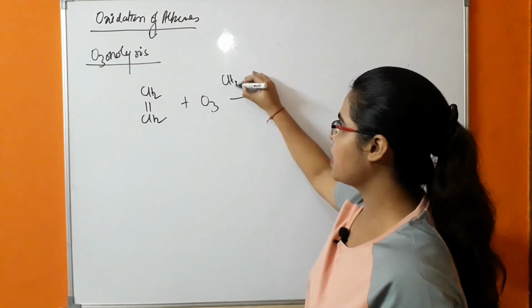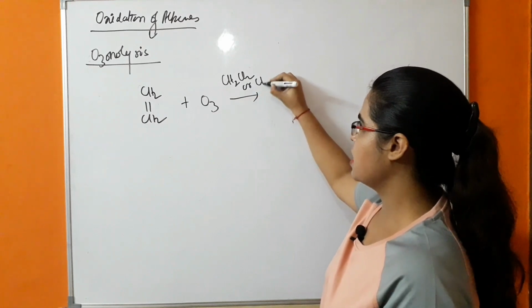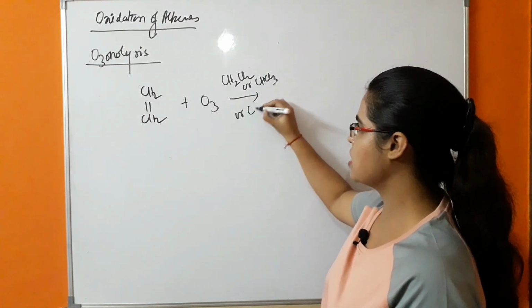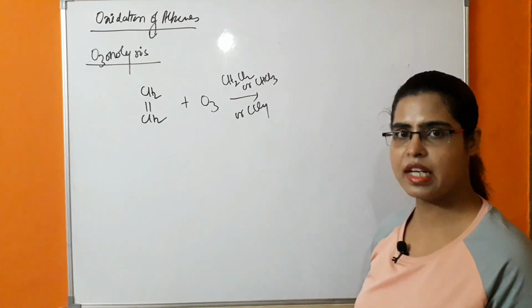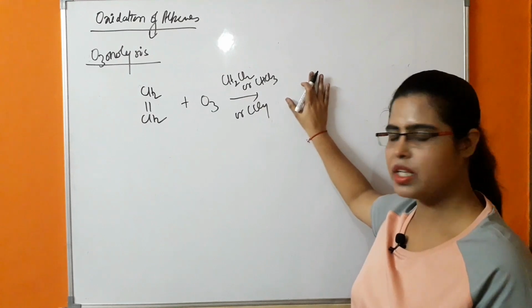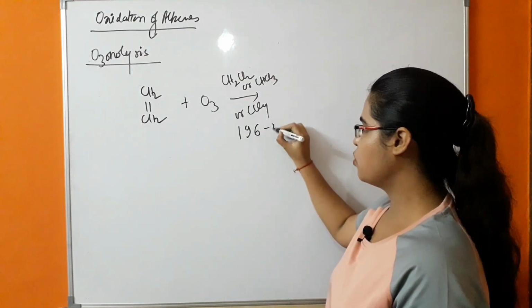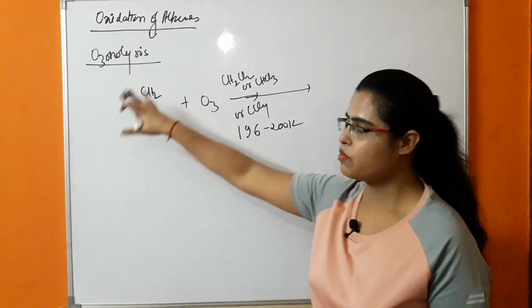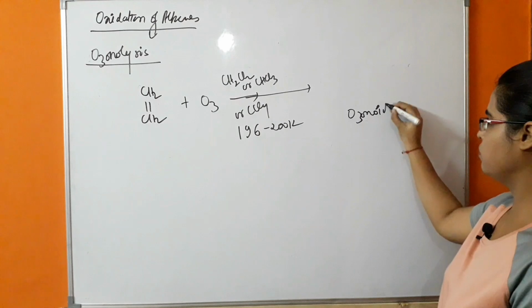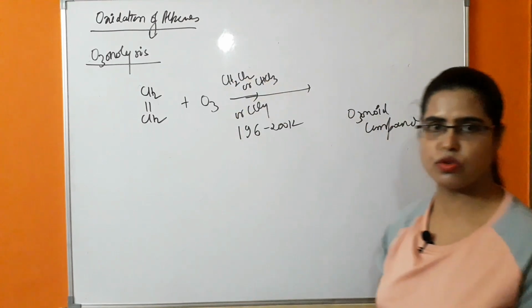The inert solvent can be CH2Cl2, or CHCl3 can also be taken, that is chloroform, or CCl4 can also be taken, that is carbon tetrachloride. So either of the solvents can be taken. The temperature is low, that is 196 Kelvin to 200 Kelvin. This will form an ozonoid compound. Because of that, this reaction is named ozonolysis.